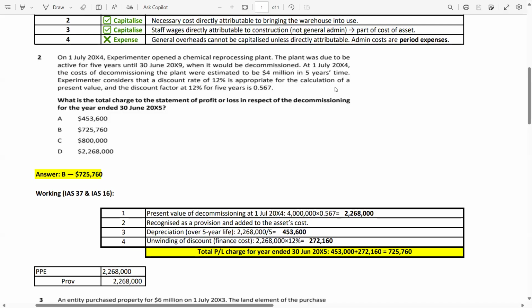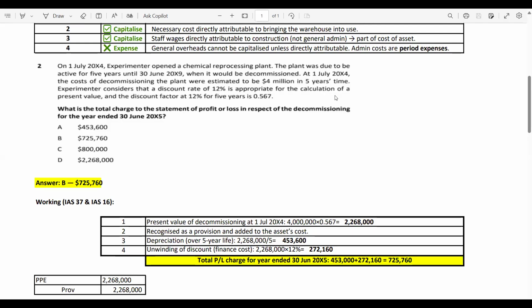Okay, now guys, you may have a question in your mind: what is a decommissioning cost? The decommissioning cost is the expected cost of dismantling, removing and restoring a site or an asset at the end of its useful life. Let's go through a few examples.